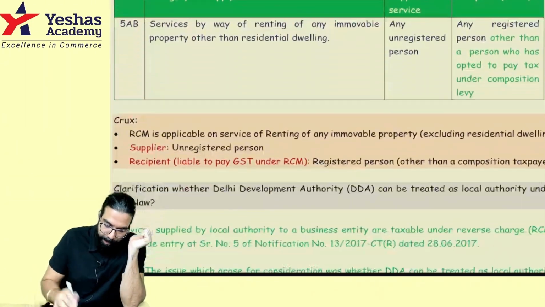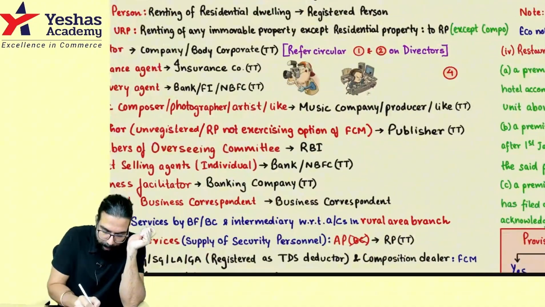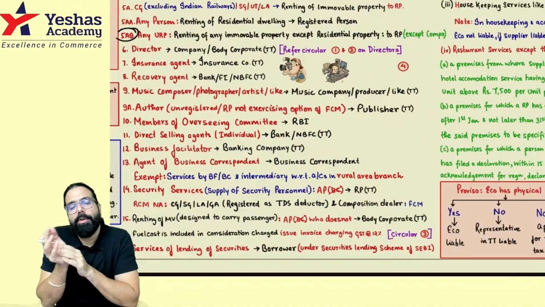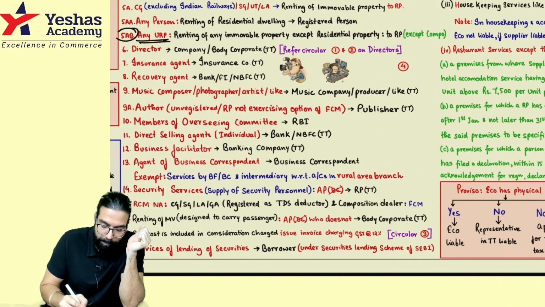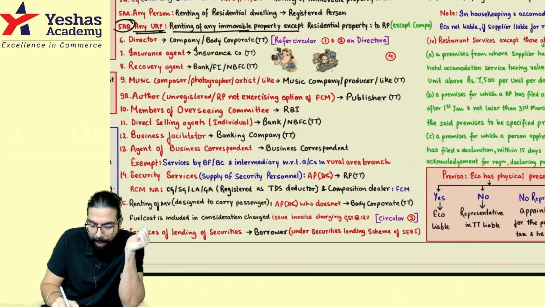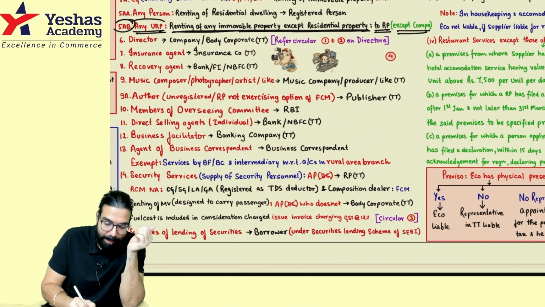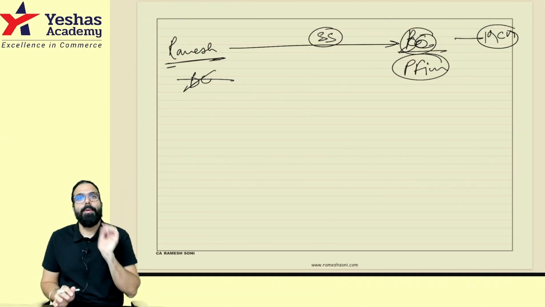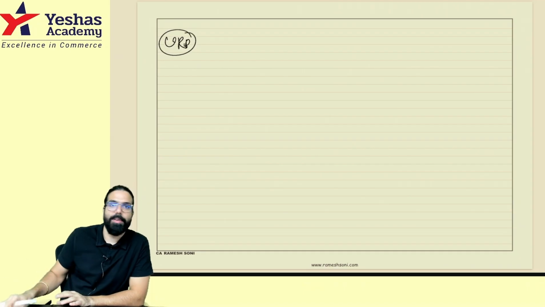Done, sir. Next. The next one over here is 5AB, where the change has come. Sir, what is the change in this? They have told 5AB may, everyone listen carefully: any unregistered person renting of any immovable property except residential property to a registered person other than composition. Sir, what do you mean by this? For example, this building which is rented to me is rented by my owner, who is an unregistered person. So my landlord is an unregistered person.